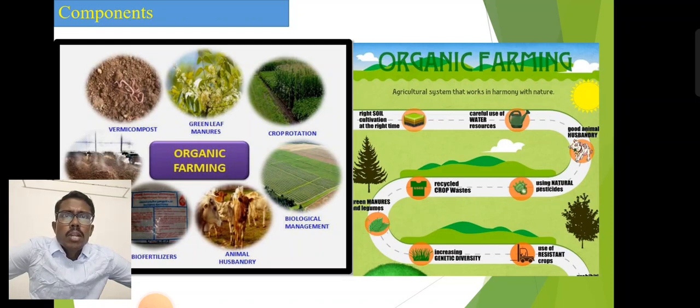They have multiple advantages, like increasing the infiltration of rainwater into the soil, which helps minimize evaporation loss of water, and reduces soil erosion and improves soil porosity. At the same time, because of the incorporation of crop residue, the fertility status of the soil improves, and it also increases the microbial population of the soil because of the less tillage operations.